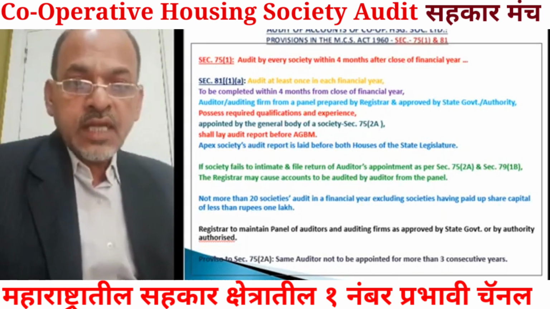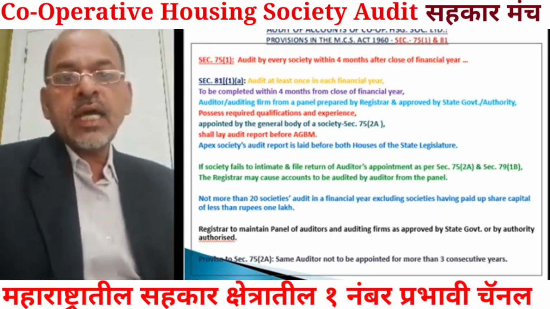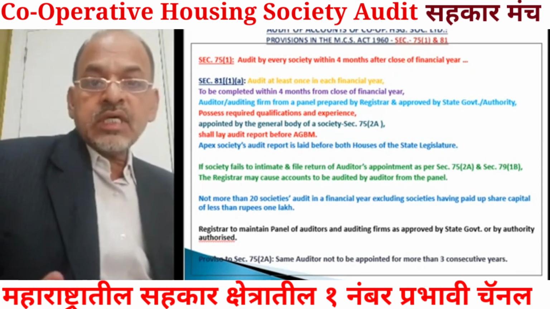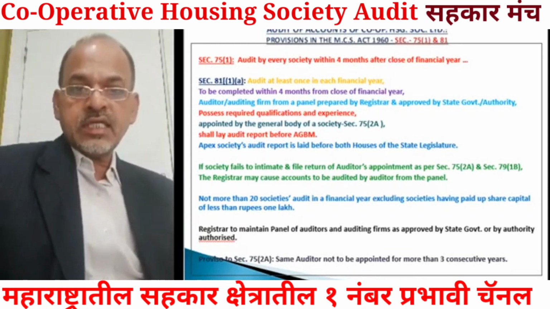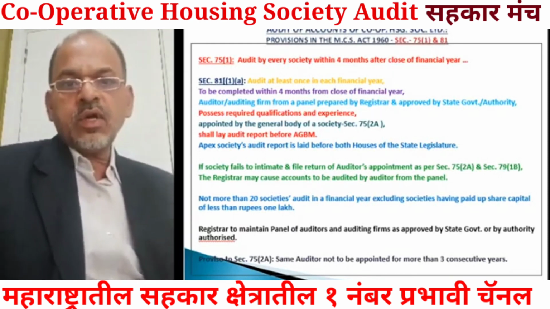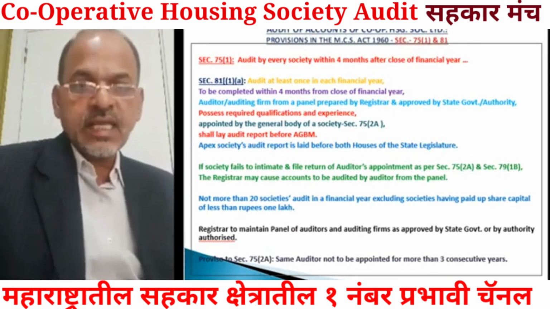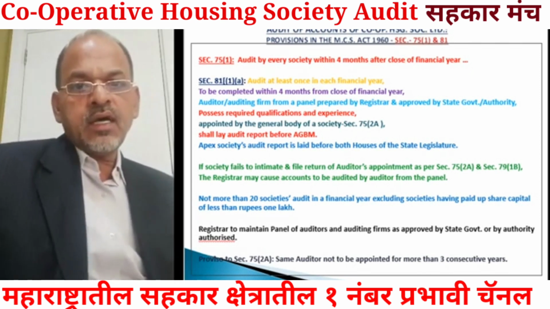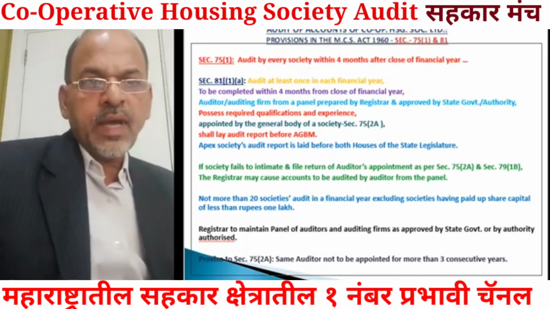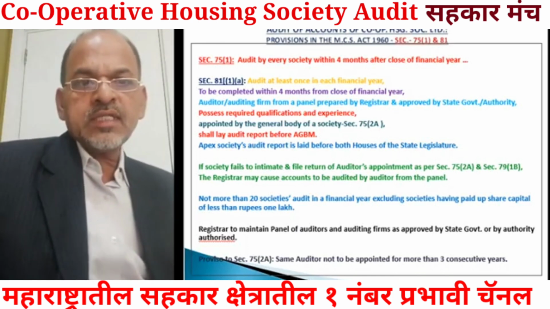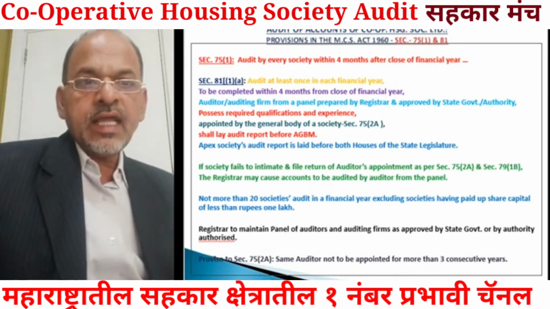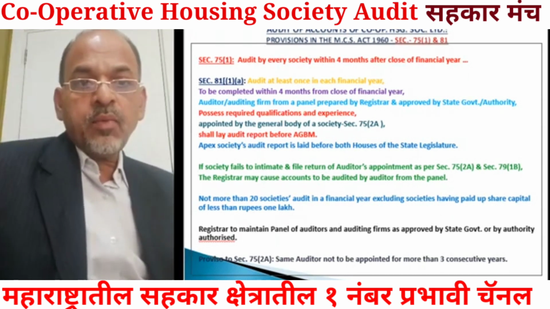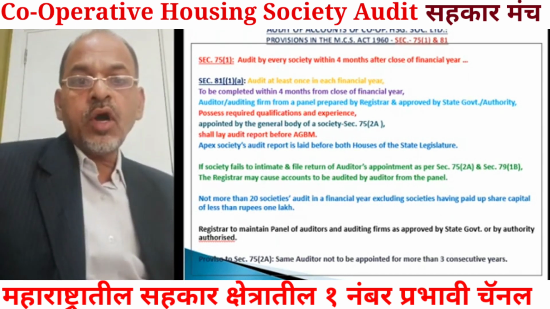This auditor must possess the required qualification and experience. Later on we will see what qualifications and experience are prescribed to get the name of the auditor on the panel of auditors. Then this auditor or auditing firm is required to be appointed by the general body of the society.